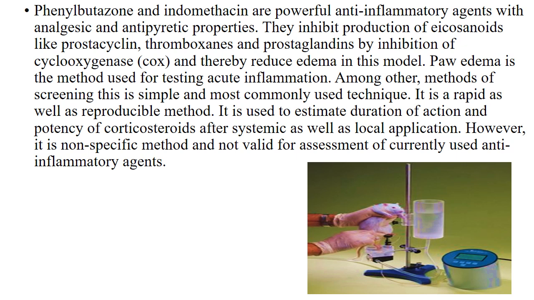Among other methods of screening, this is a simple and most commonly used technique. It is a rapid as well as reproducible method. It is used to estimate duration of action and potency of corticosteroids after systemic as well as local application. However, it is a non-specific method and not valid for assessment of currently used anti-inflammatory agents.